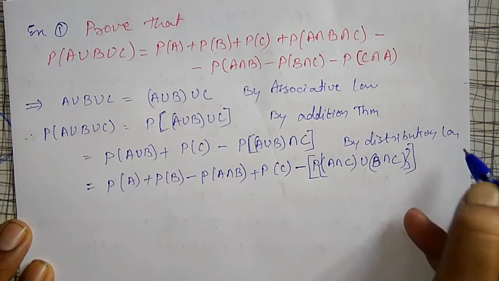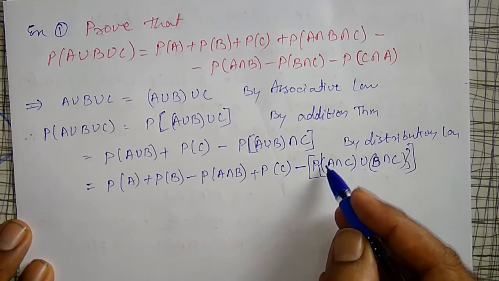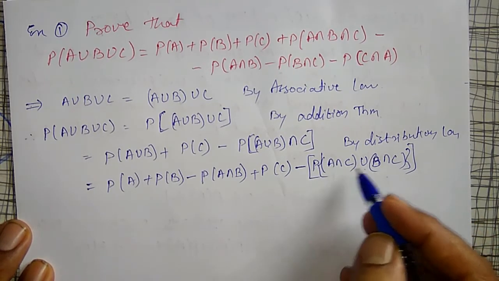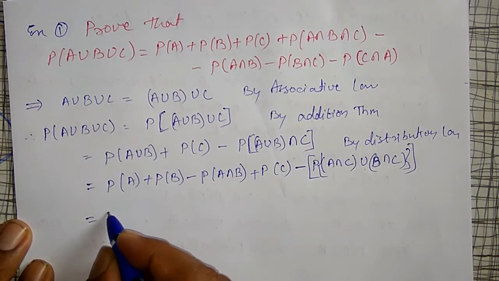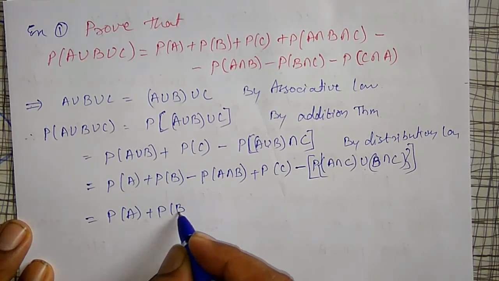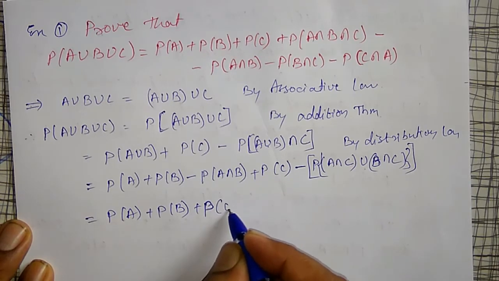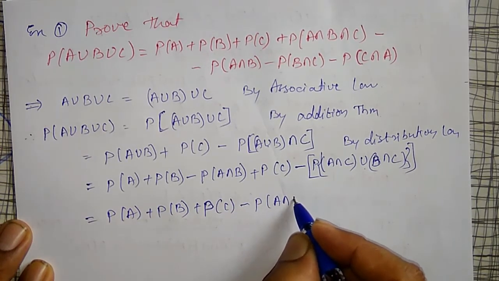Now this one is treated as set A and this is treated as set B, and then we'll apply the addition theorem for this, that is probability of A plus probability of B plus probability of C, I will write minus probability of A intersection B as it is.